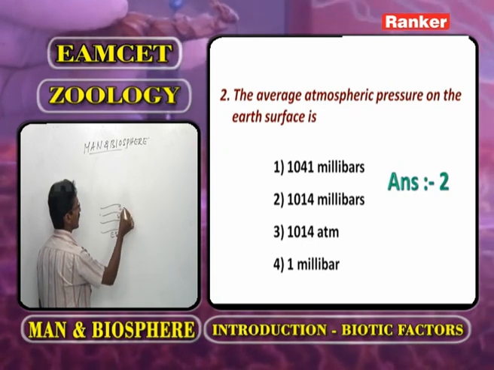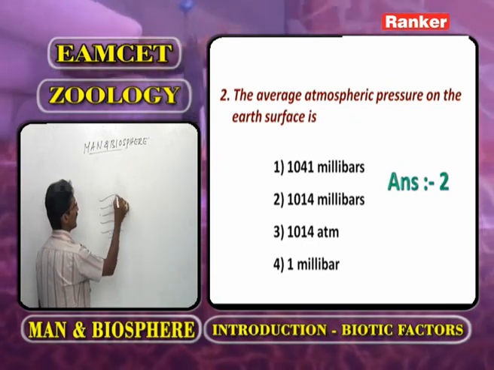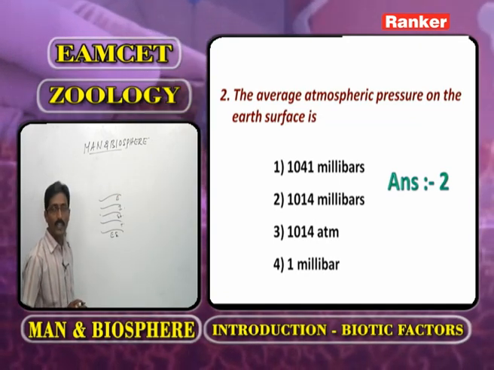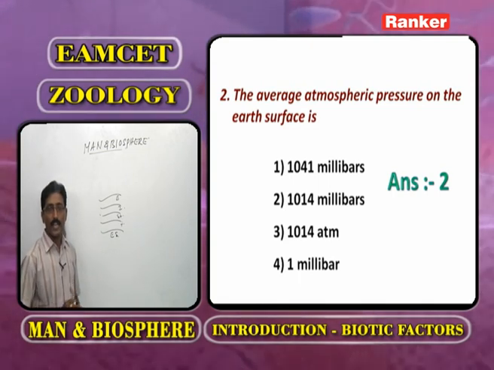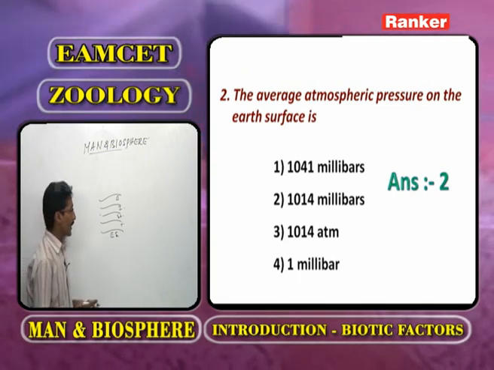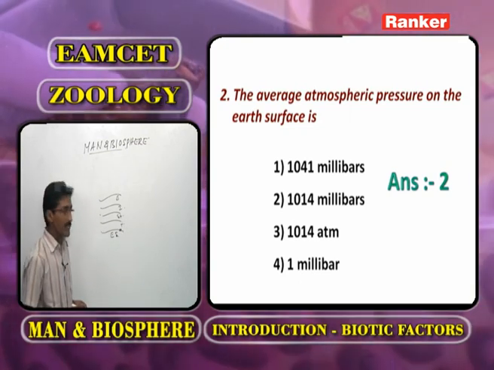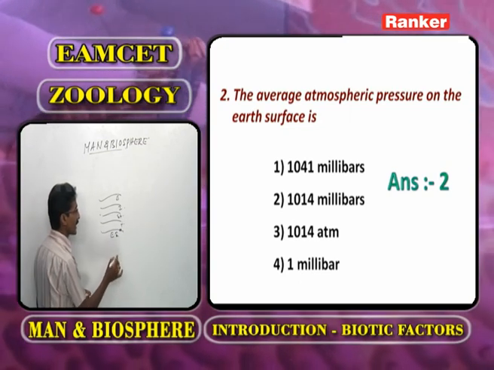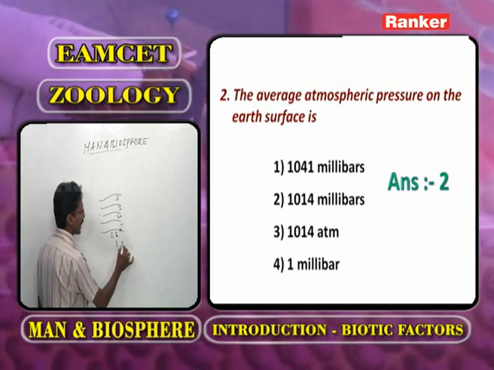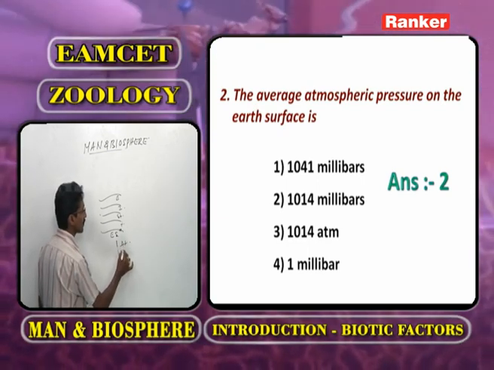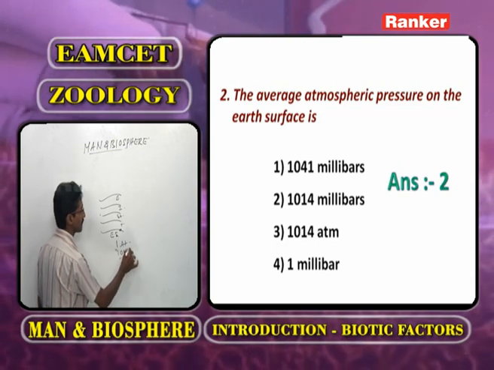And the third one we call it as ionosphere. And the last one we call it as exosphere. Now here, what is the question? What is the average atmospheric pressure on earth surface? 1 atmosphere. It is also called 1014 millibars.